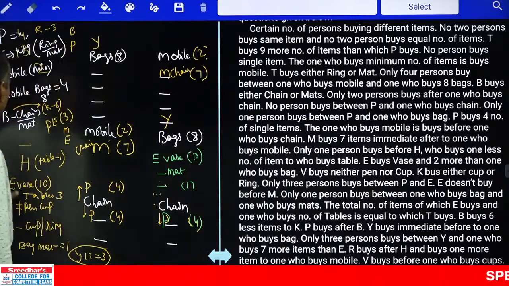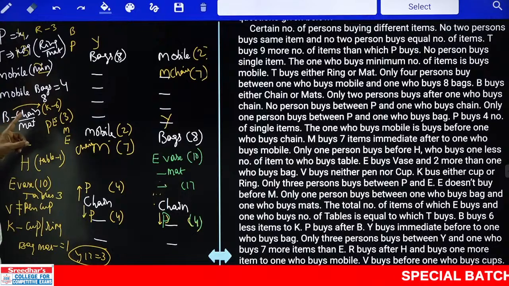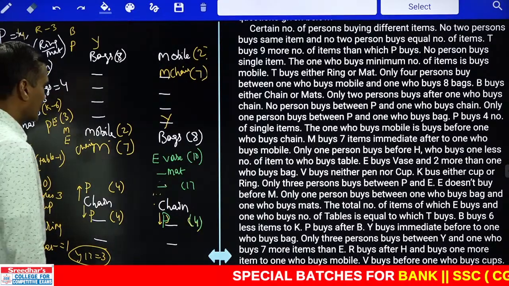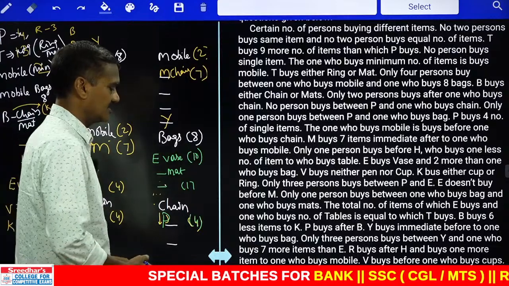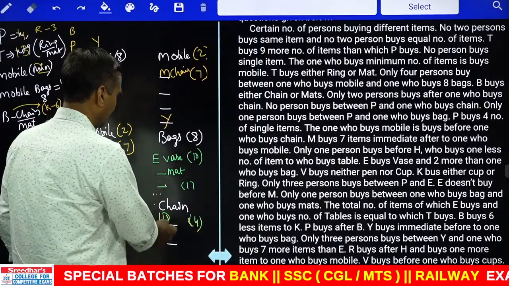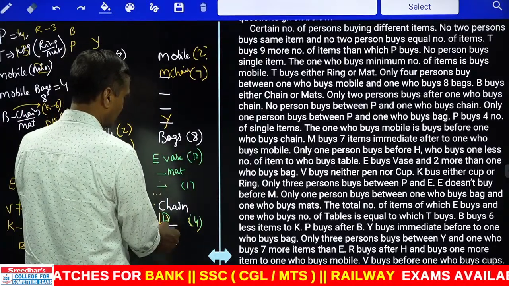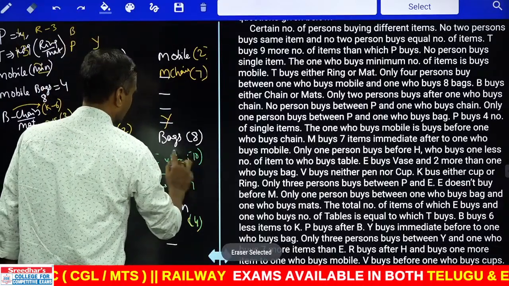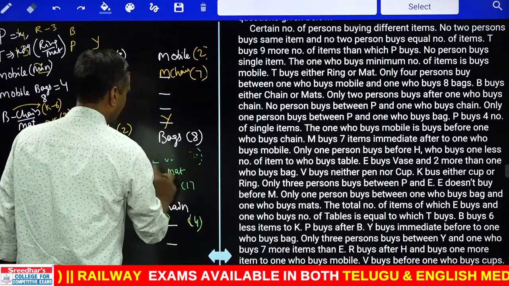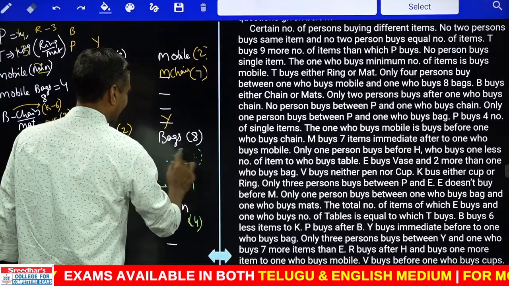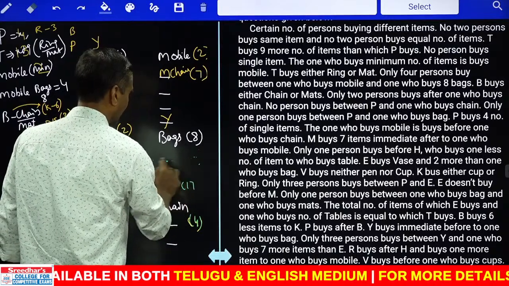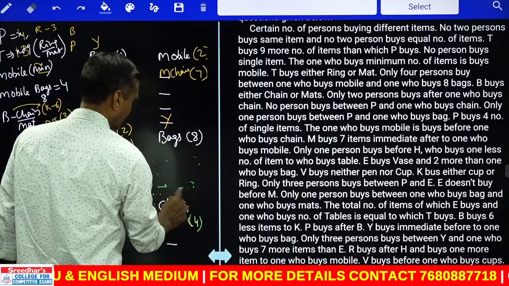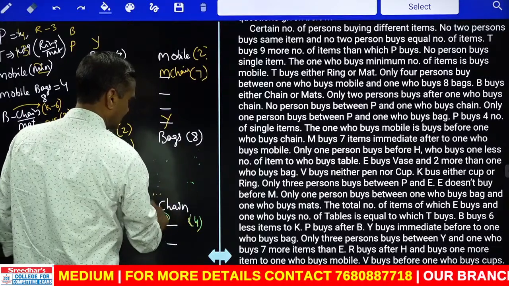Now between P and the one who buys bag there must be exactly 1 person. Aa information manam teeskoledu akkada. And after aithe ayye chance లేదు kanuka mundu undali. Clear? Then ఇక్కడ నుంచి between P and the one who buys bag there is exactly 1 person. కనుక బ్యాగ్ ఆల్రెడీ ఇక్కడ ఉన్నాడు కాబట్టి, వాడు ఎవడు అవ్వాలి చెప్పండి? చైన్ అవ్వాలి.